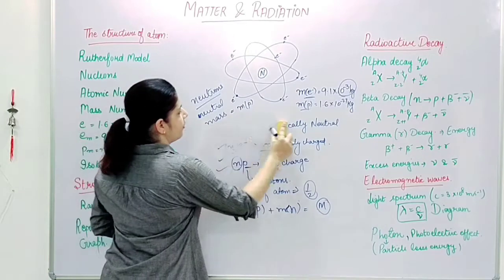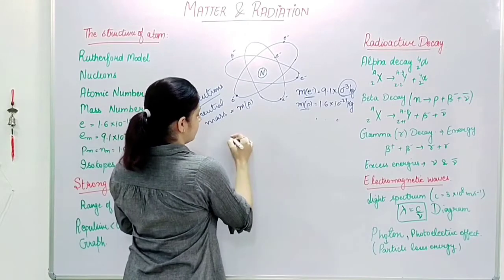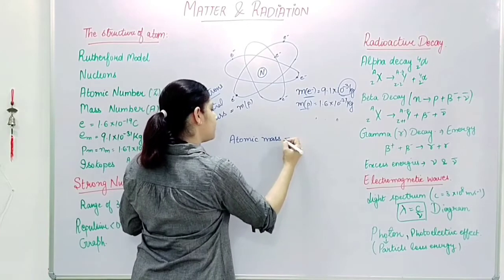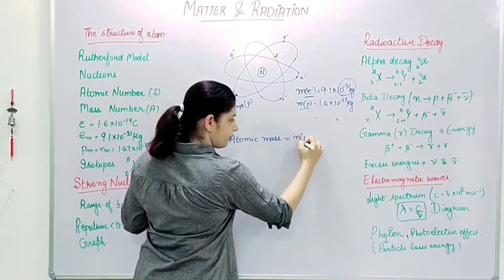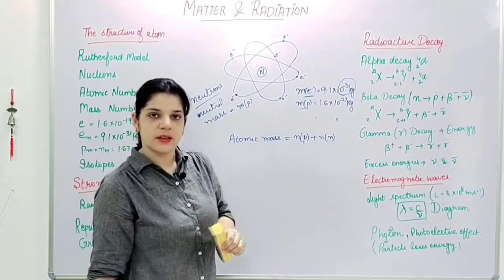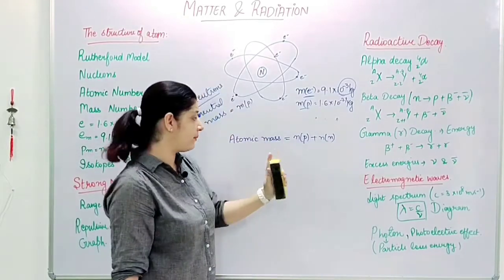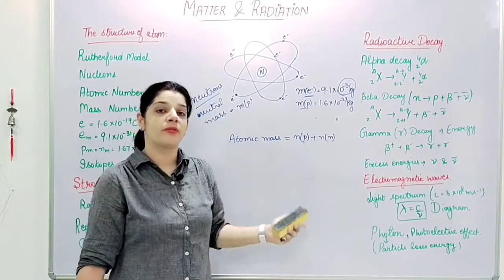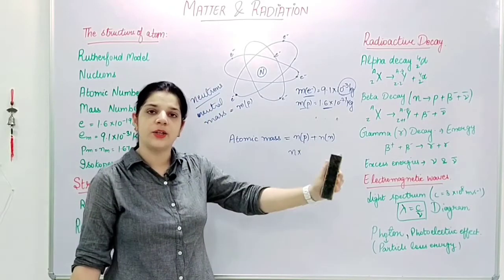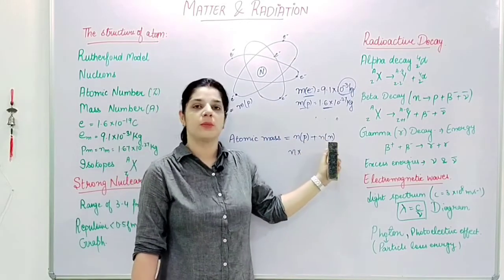So from here, if I write again, I can write the atomic mass of the atom is the number of protons plus the number of neutrons, right? Clear? Let me make it clear. When they ask about atomic weight, at that time you have to multiply this weight with this mass and turn it into kg. But when I am asking atomic mass, it is the number of protons plus the number of neutrons.